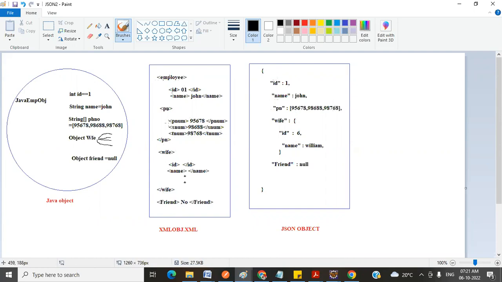Okay, so to achieve multiple elements, if you want to use more than one phone number, in a single line only we achieve it in JSON. But here just observe, we have written the tag and we are closing the tag. One more tag we write and close it, and one more tag we open and close it. Then all this is again enclosed in one more parent tag. So just observe the complexity of this XML object if you compare it with the JSON object. Okay, next.